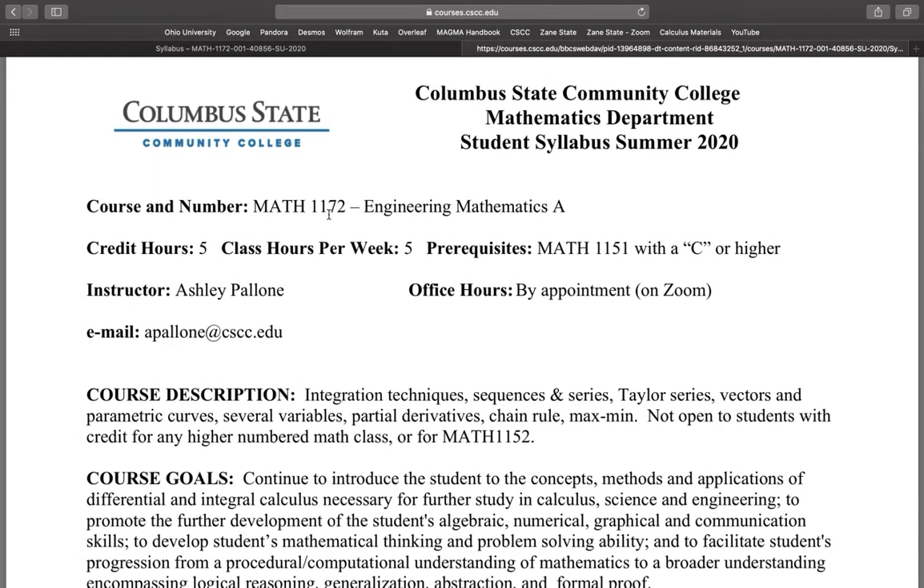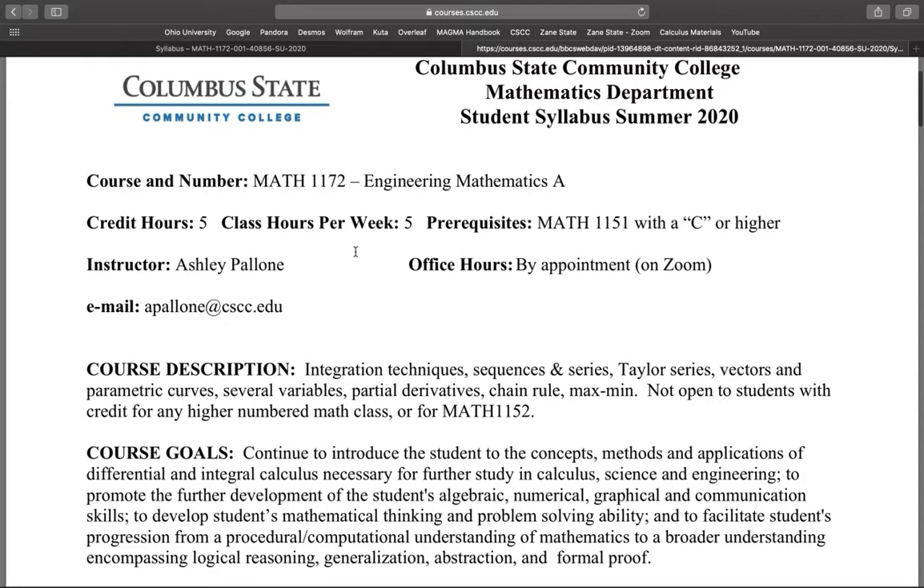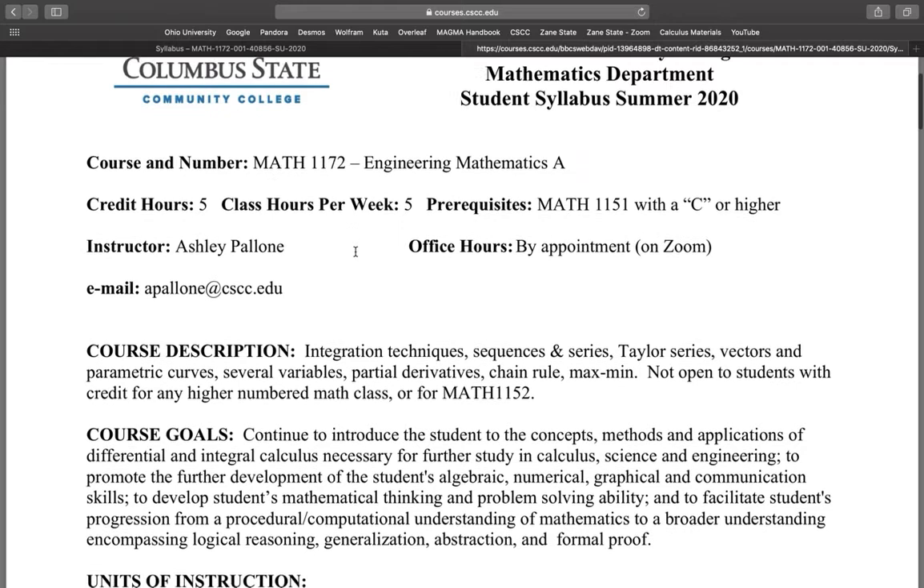So again, this course is Math 1172, which is Engineering Mathematics A. My name is Ashley Pallone. Feel free to call me Ashley. The best mode of communication is my email, written right here. My office hours are by appointment. We can do those on Zoom. So you just shoot me an email and we can set up a time that works for us both.